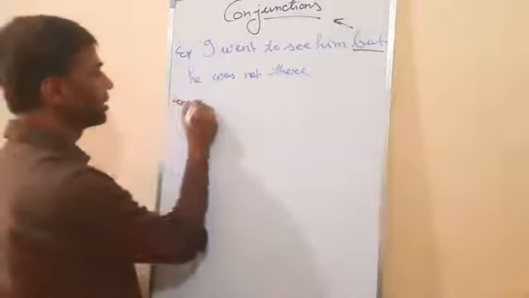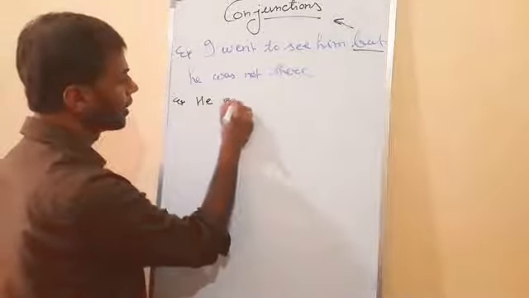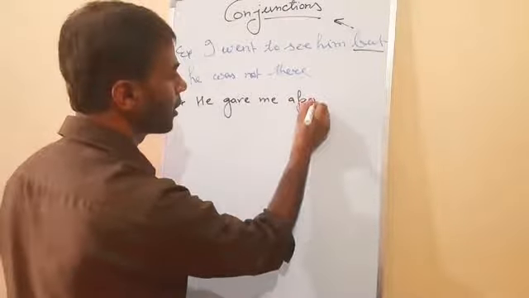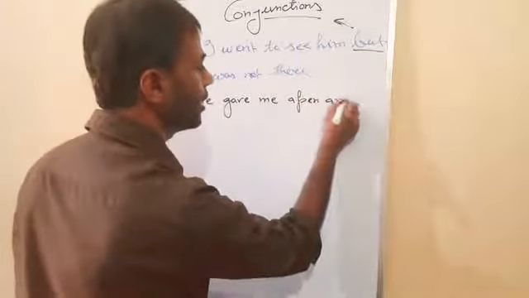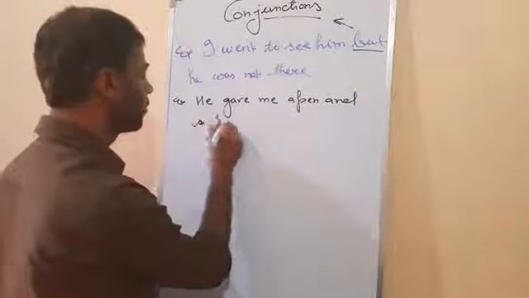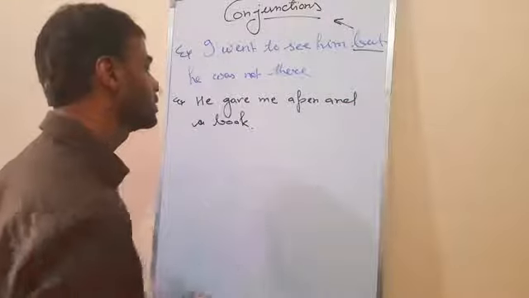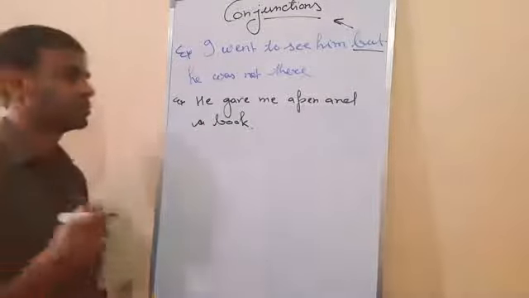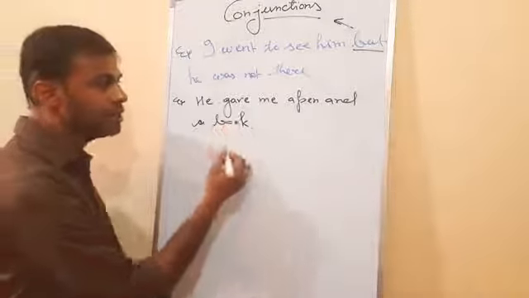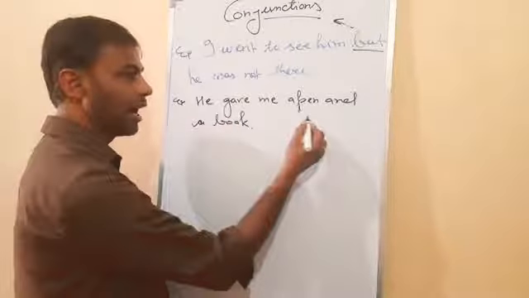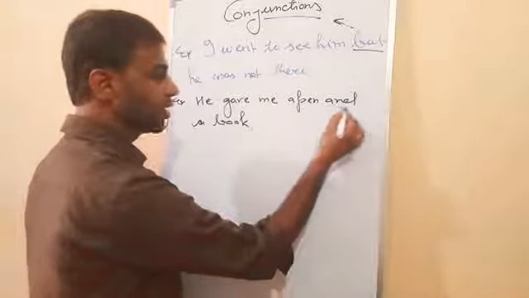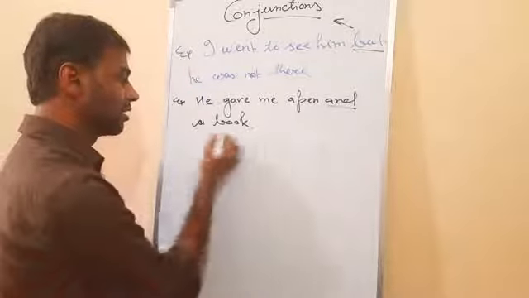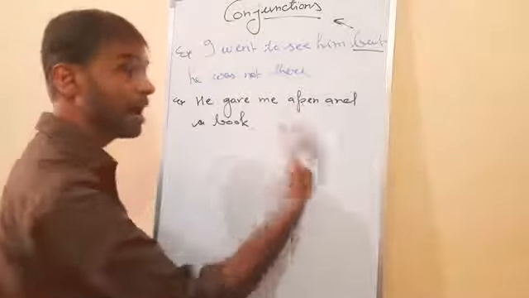Second example: he gave me a pen and a book. Now see, he gave me a pen and a book. So here the joining word is and. The joining word is and, no? He gave me a pen and a book.